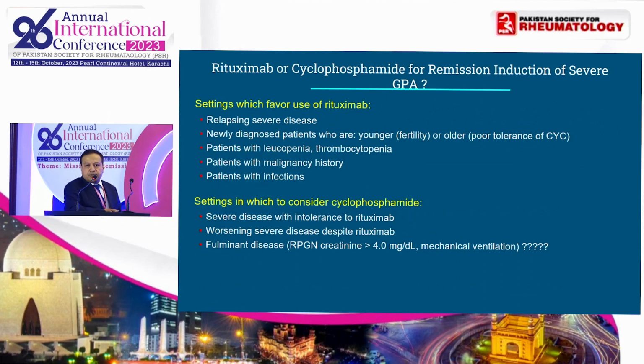So then the question comes, which agent, rituximab versus cyclophosphamide, in severe disease? The settings in which you should prefer rituximab are relapsing disease, newly diagnosed patients who are at extremes of age, like young patients or old patients, because of fertility issues and poor tolerance in the elderly population, patients who have cytopenias, and patients who have a history of any malignancy. Settings in which cyclophosphamide can be preferred are patients who are unable to tolerate rituximab, have worsening of the disease despite using rituximab, and a subgroup of patients who have severe renal disease or severe pulmonary hemorrhage.